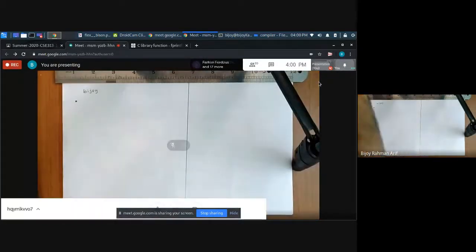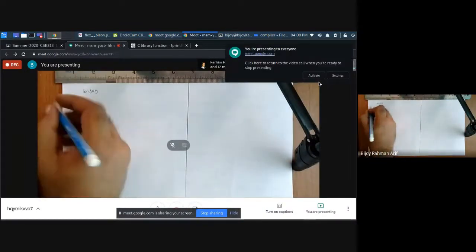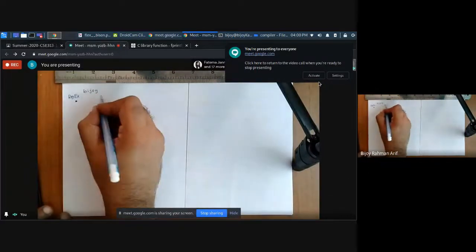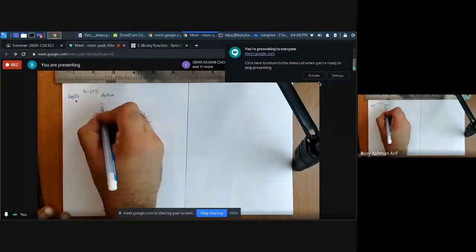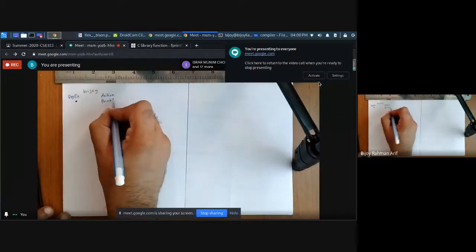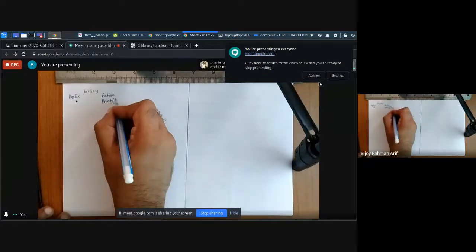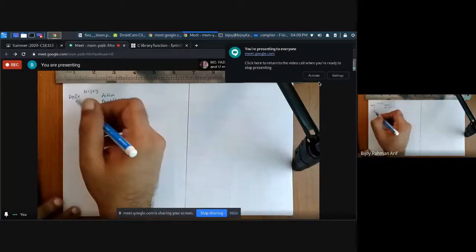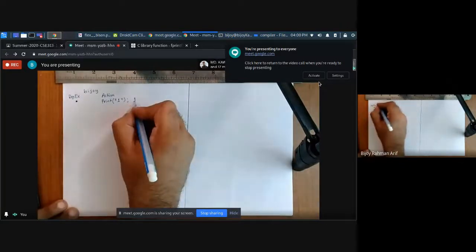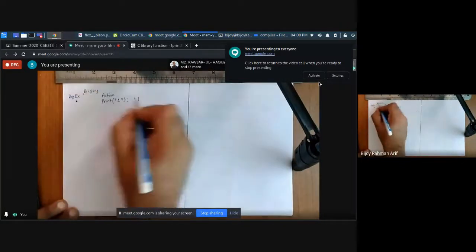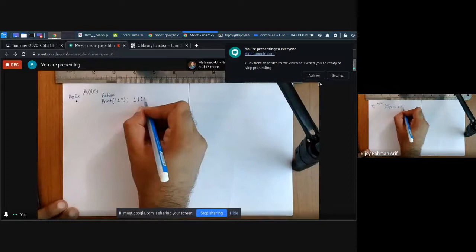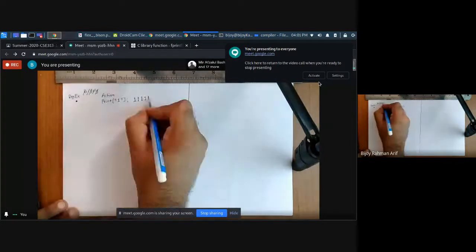Good. For example, your regex is just only this dot, and your action is print 1. What will be the output? Can you tell me? At first, it gets B, matches, so print 1. Then it gets I, matches, print 1. Then it gets J, matches, print 1. Then it gets O, matches, print 1. Then it gets Y, matches, print 1.